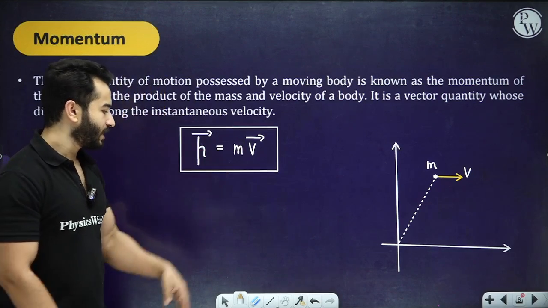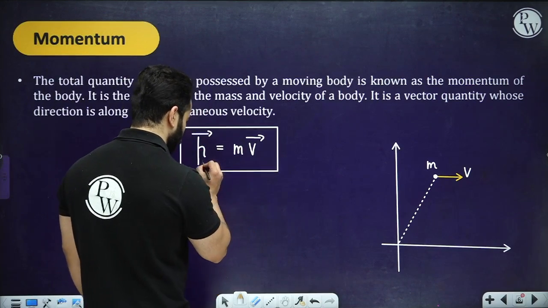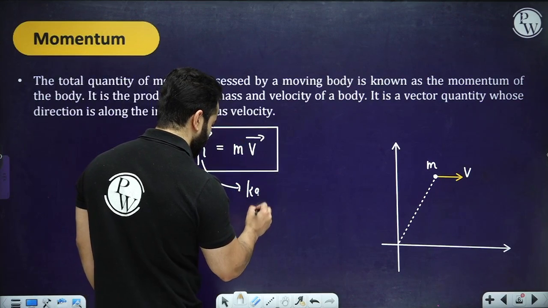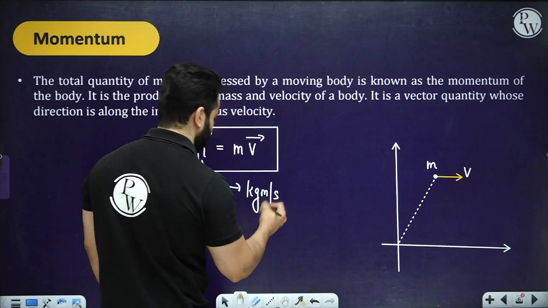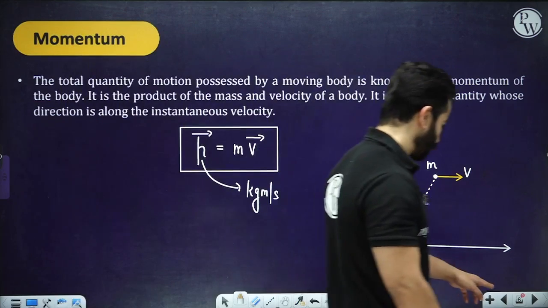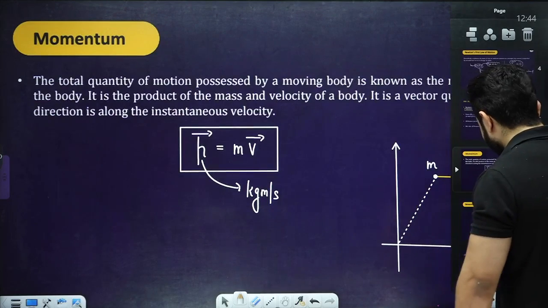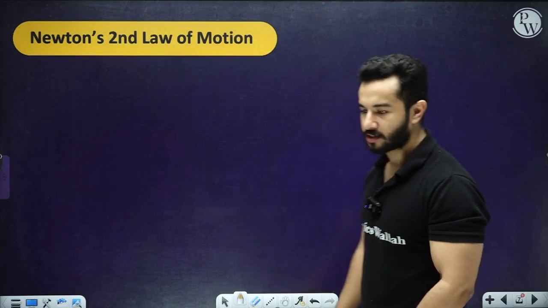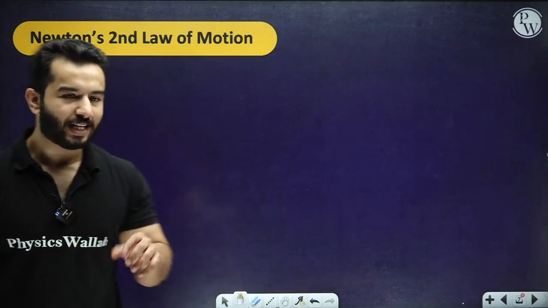Momentum is equal to mass times velocity. The SI unit is, of course, kg meter per second. Other than that, it's a vector quantity, nothing to worry about. Then comes Newton's second law of motion. Newton's second law of motion states that